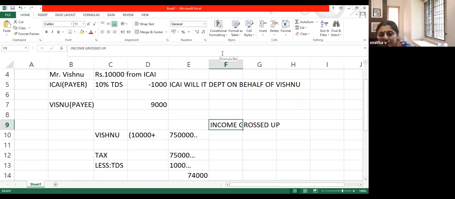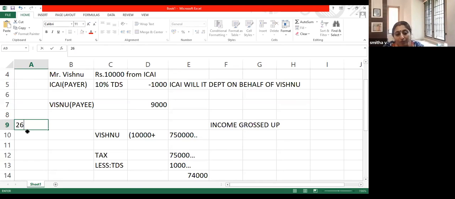Another thing, if ICAI doesn't pay and Vishnu is unaware of that, his estimated tax may go wrong. Vishnu should be aware of this. See, that is what you are all doing in articleship period. We have a form called 26 AS. If you go to the income tax department and log in with our PAN card and all, there is something called 26 AS. Vishnu will have a 26 AS in income tax department.